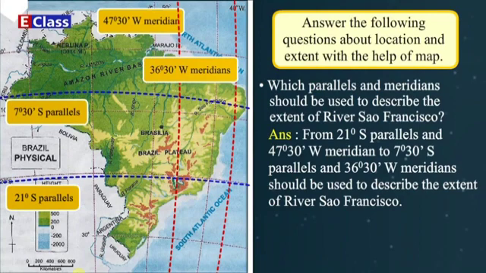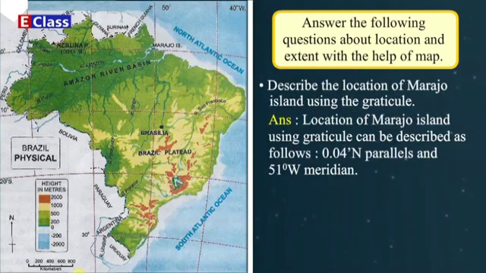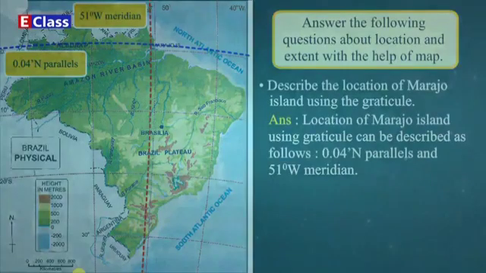Describe the location of Marajo Island using the graticule. Answer. Location of Marajo Island using graticule can be described as follows. 0.04 minutes north parallels and 51 degrees west meridian.